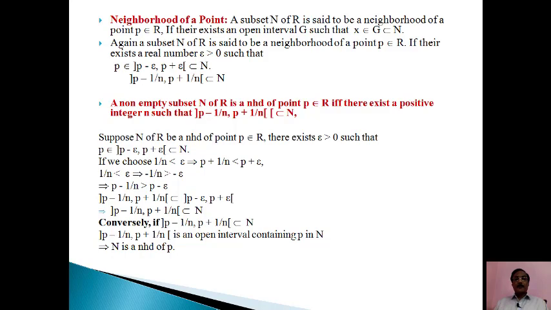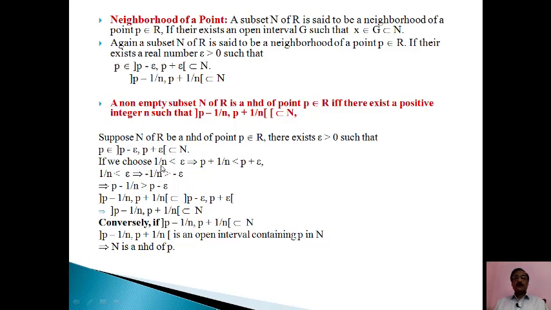So we have an important result. A non-empty subset N of R is a neighborhood of a point P belonging to R if there exists a positive integer n such that the open interval (P minus 1 upon n, P plus 1 by n) is a subset of N. Suppose N of R is a neighborhood of P belonging to R. Then there exists an epsilon greater than 0 such that P lies in the open interval (P minus epsilon, P plus epsilon), which is a subset of N.